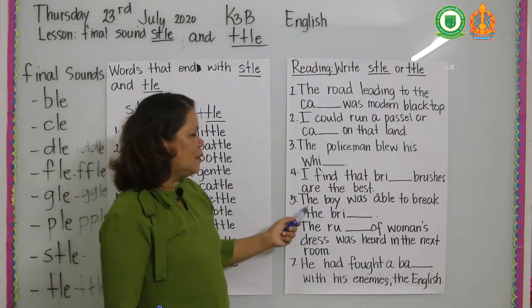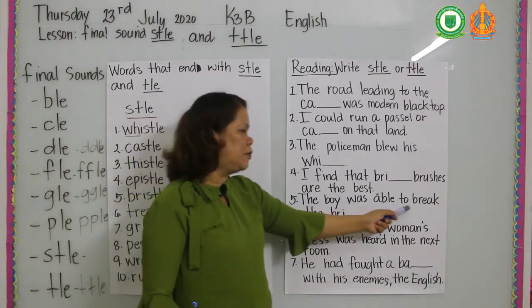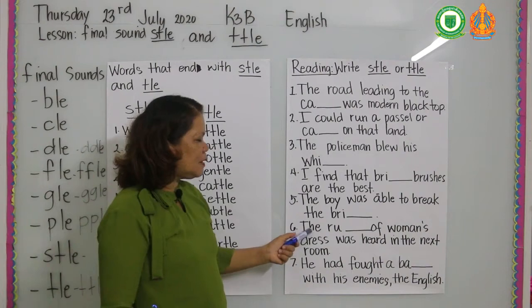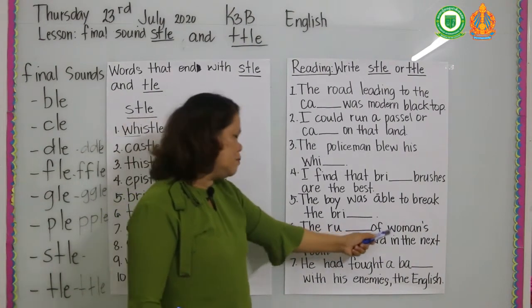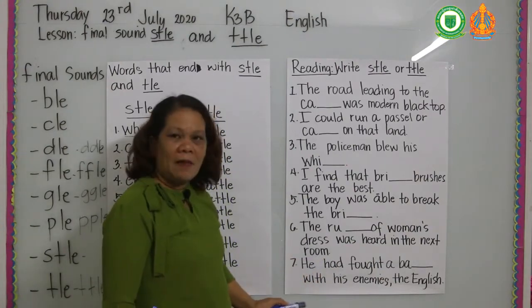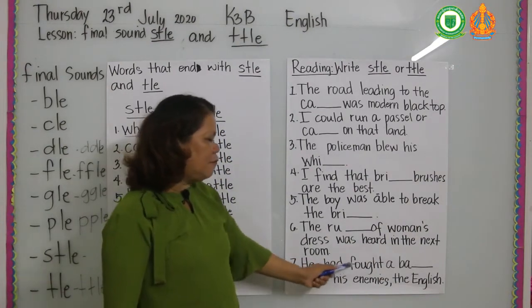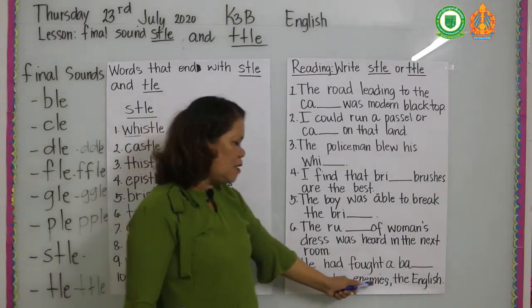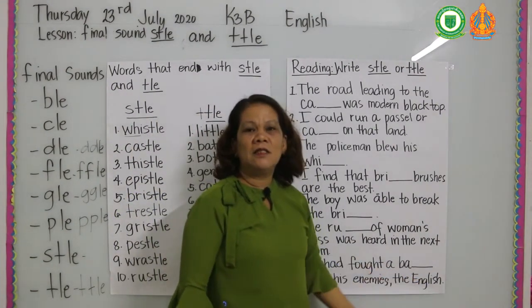Number 5, the boy was able to break the brittle. Number 6, the rustle of woman's dress was heard in the next room. Number 7, he had fought a battle with his enemies, the English.